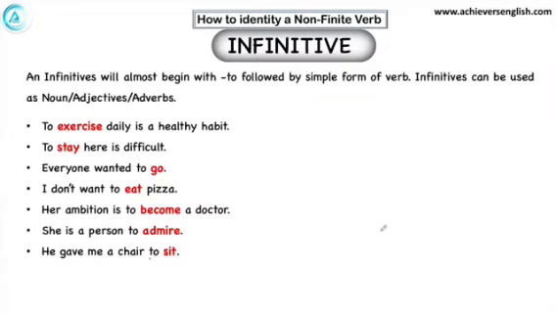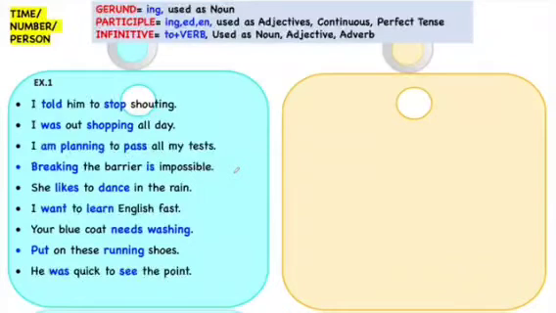Now let's solve some exercises. In this exercise, verbs are already marked and we have to mark them as finite or non-finite. Non-finite verbs are of three kinds: gerund, participle, infinitive.